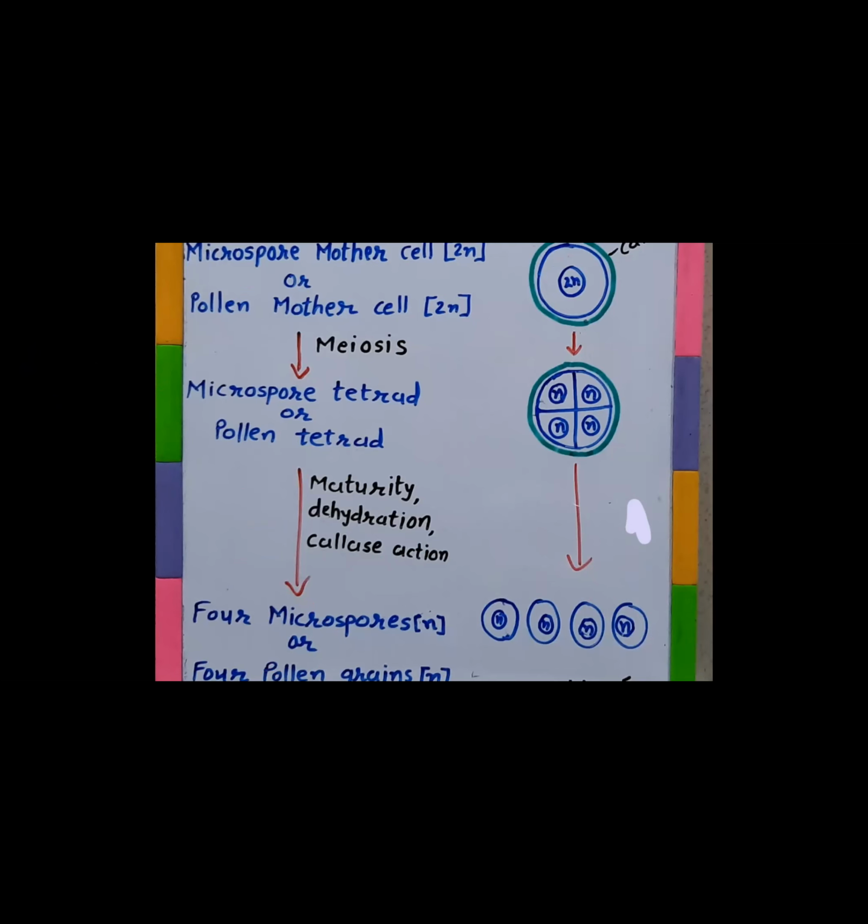Coming back to our point, as the anther undergoes maturity and dehydration, the microspores get dissociated from each other and are separated as haploid pollen grains.